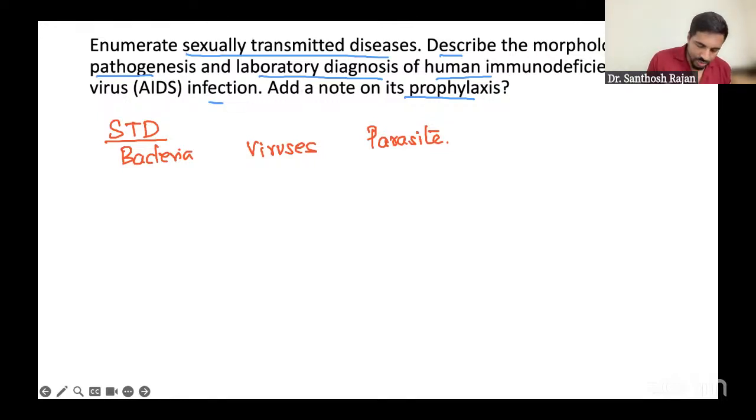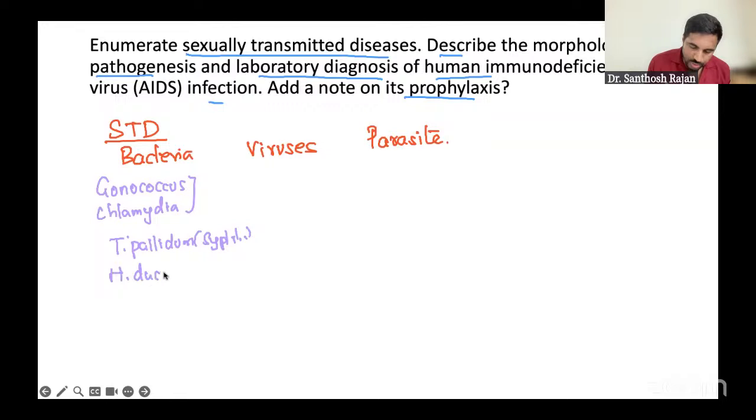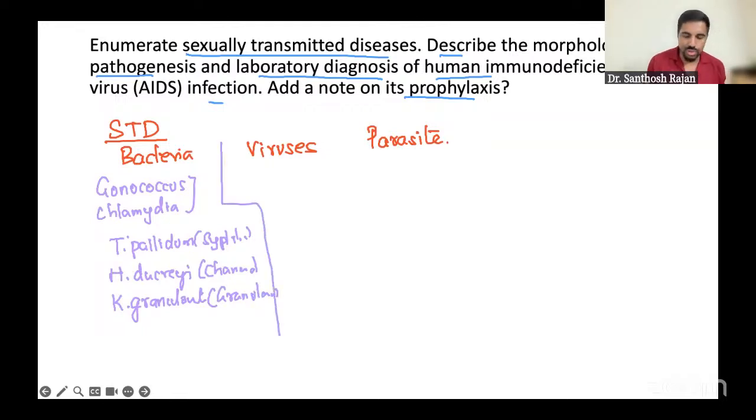Now, bacteria. When we talk about the bacteria, the most common one, if it's discharge, is gonococcus. Gonococcus number one, chlamydia. Gonococcus and chlamydia are for discharge. And when we talk about ulcer, you have Treponema pallidum, which causes syphilis. We're going to discuss that in bacteriology more. Another one is Haemophilus ducreyi, which causes chancroid. And also we have Klebsiella granulomatis, which causes granuloma inguinale. Don't worry, we are going to talk on other topics also, but if you know now, it's better.